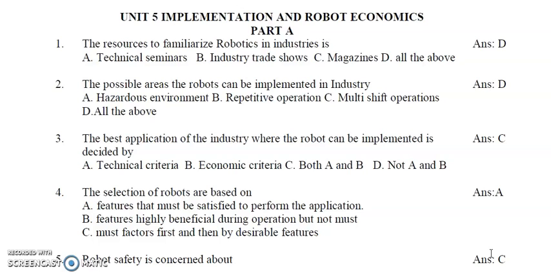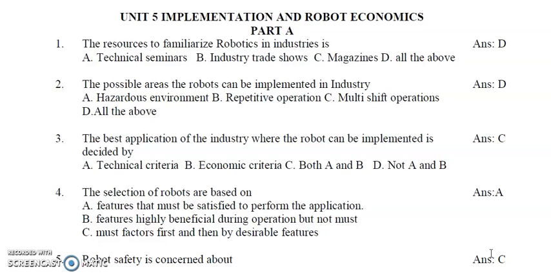It will improve the operation or do it better, but it is not actually a must element. So that is the second one. C is the must factors first and then by desirable factors. A is must factor, B is desirable factor. So first we have to consider the must factors and then the desirable factors. So these are the three choices.